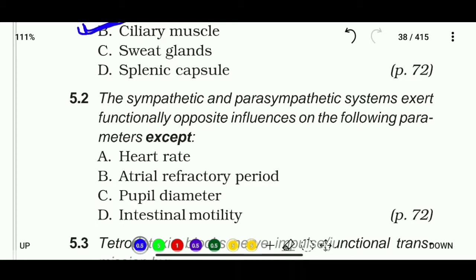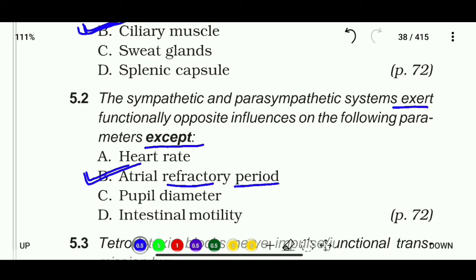The sympathetic and parasympathetic systems exert functionally opposite influences on the following parameters except: heart rate, arterial refractory period, pupil diameter, or intestinal motility. So the correct answer is B, arterial refractory period. Sympathetic and parasympathetic systems exert functionally opposite effects, but in the arterial refractory period they work the same.